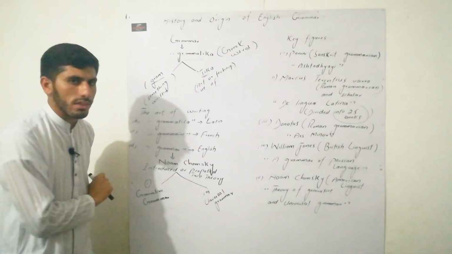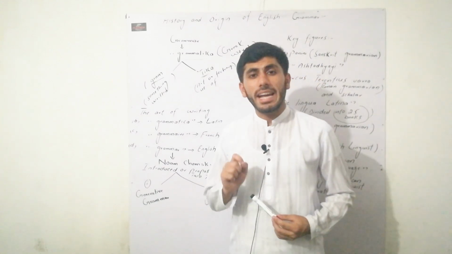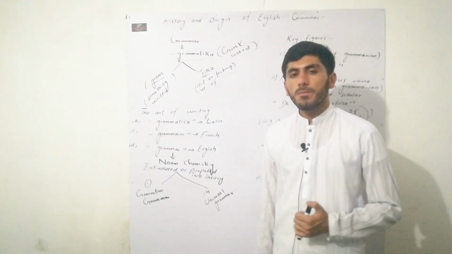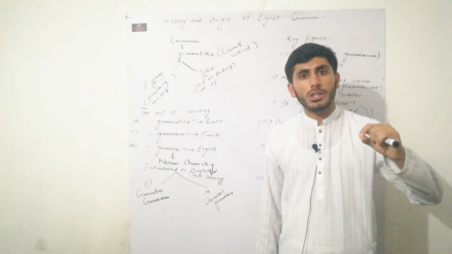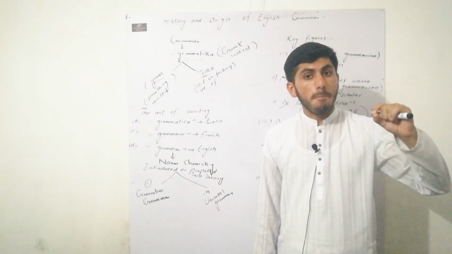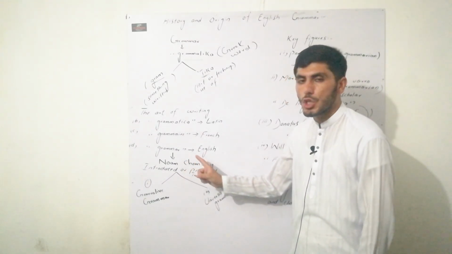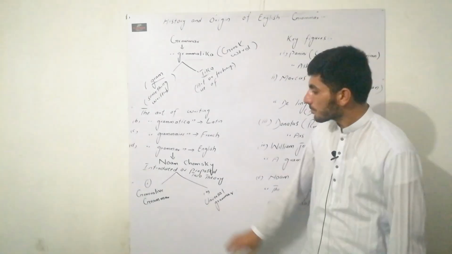But remember one thing more. In the history of grammar, it has been written that the word grammar emerged with the most important work of an American linguist, Noam Chomsky. He was a prominent linguist, right?